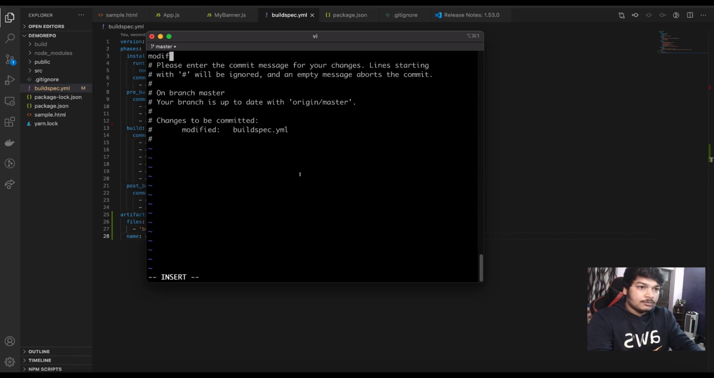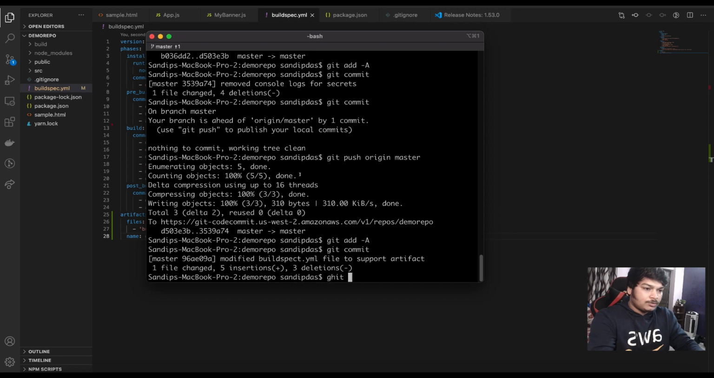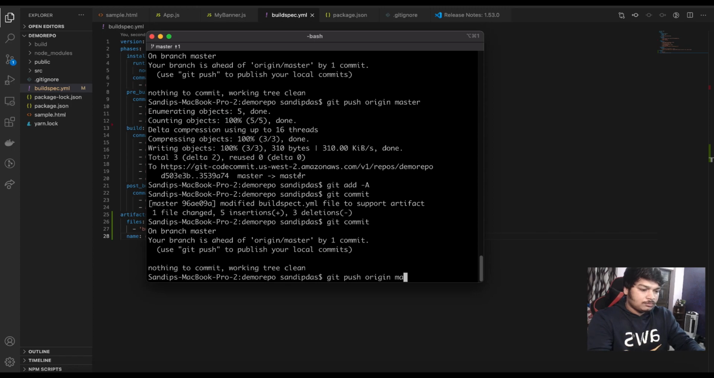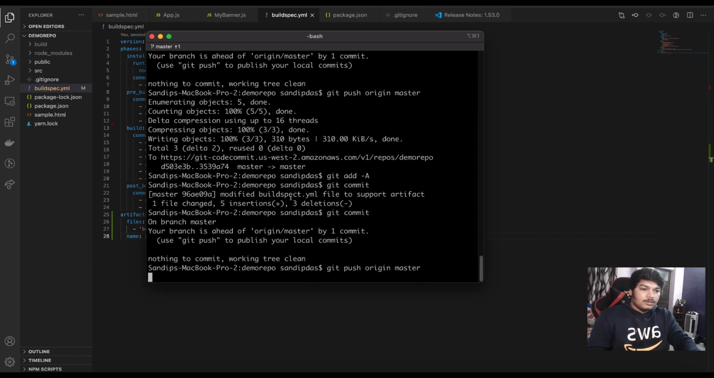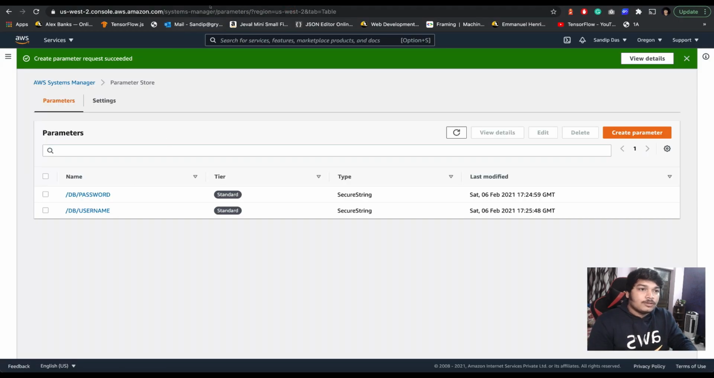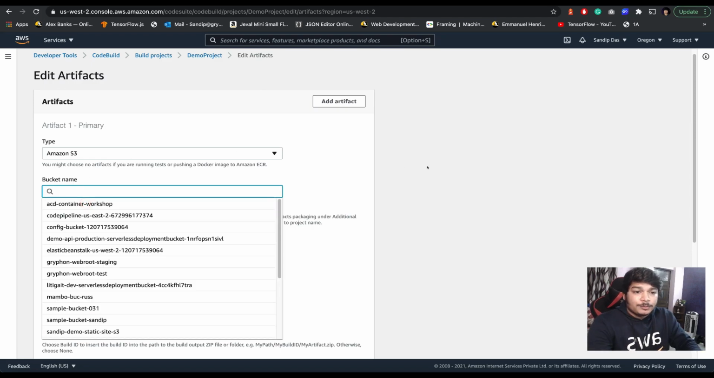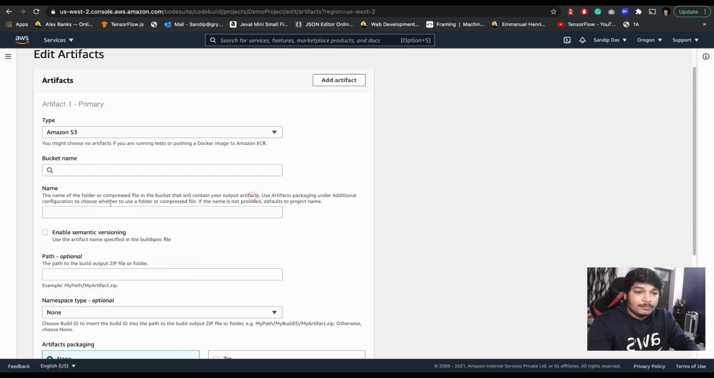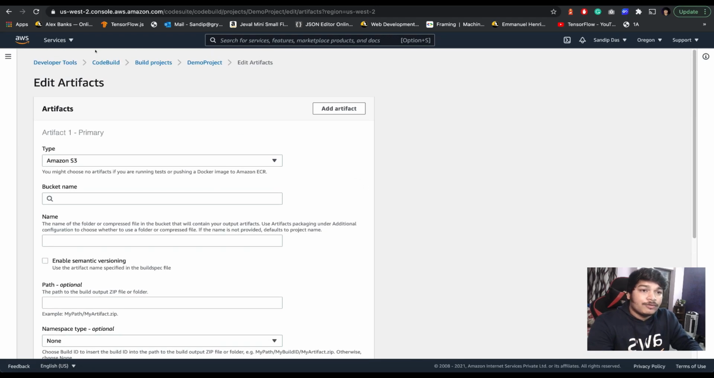Modified buildspec YAML file to support artifact. Okay, let's do it. Okay, so it's pushed now. Let's configure this. Let's come back here. So we have to specify the bucket name here and the file name here. Now, let's configure the AWS S3 bucket name to store this artifact.